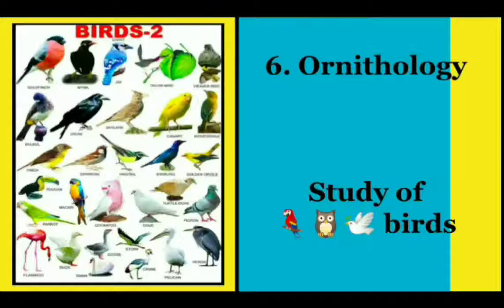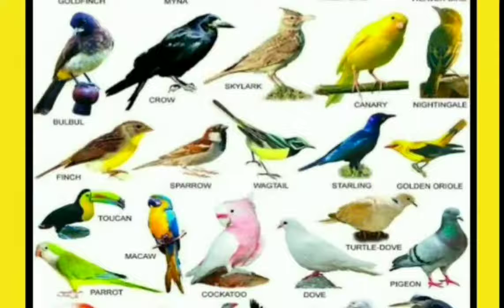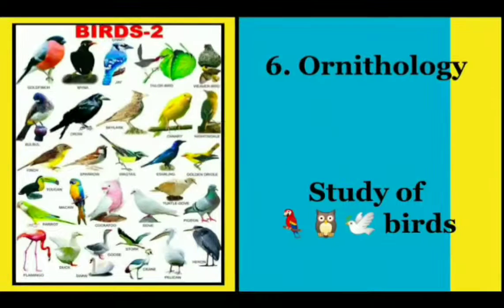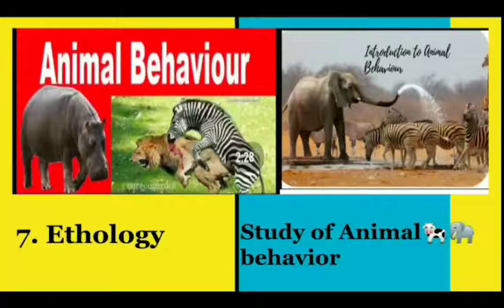The next number is number 6, ornithology. And what is ornithology? Study of birds. So again you can zoom the picture and see different types of birds with their names. So you can learn all the names. Now the next one is number 7, ethology. And ethology is the study of animal behavior, means how animals behave with other animals.